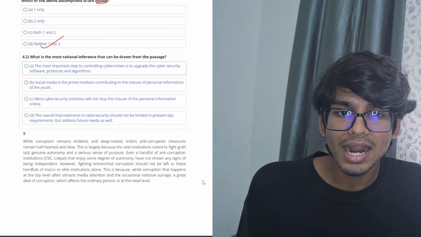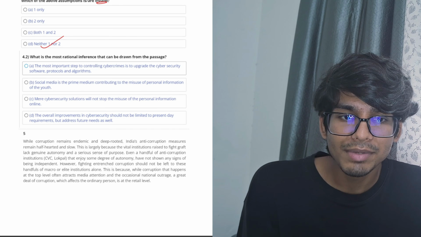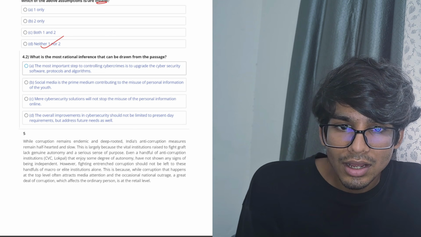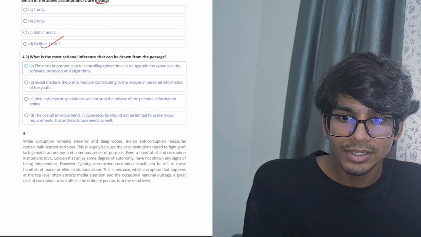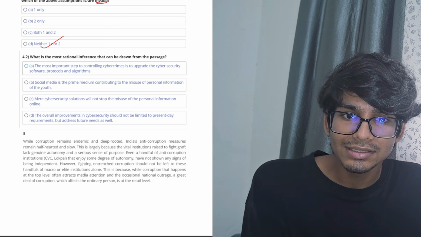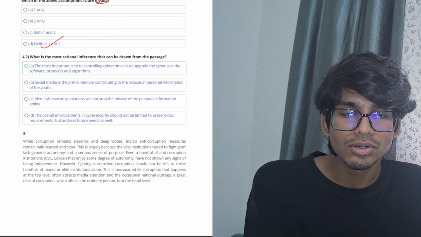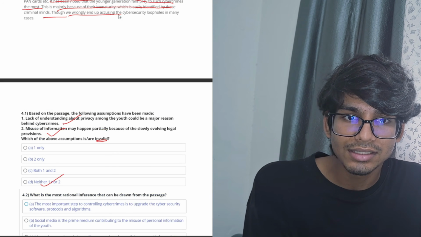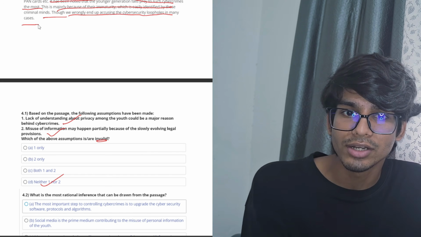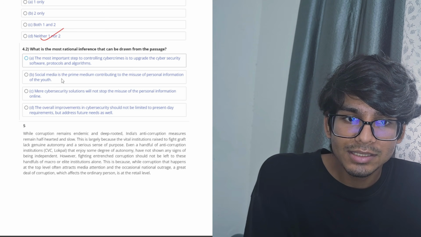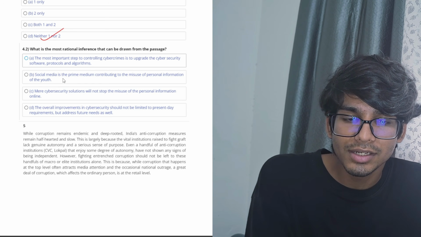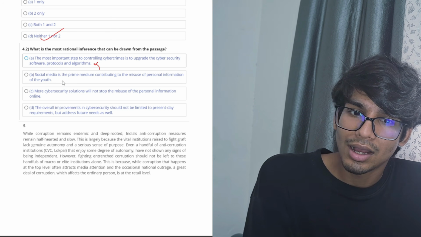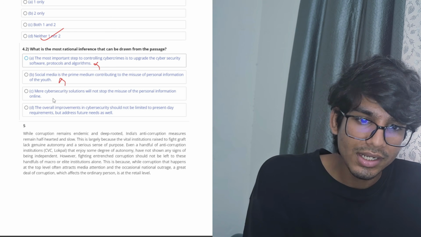What is the most rational inference that can be drawn from the passage? The most important step to controlling cyber crimes is to upgrade the cybersecurity software protocols and algorithms. Not really, because at the last it is mentioned there that we wrongly end up blaming cybersecurity loopholes in many cases. B. Social media is a prime medium contributing to the misuse of personal information of the youth. Not really.